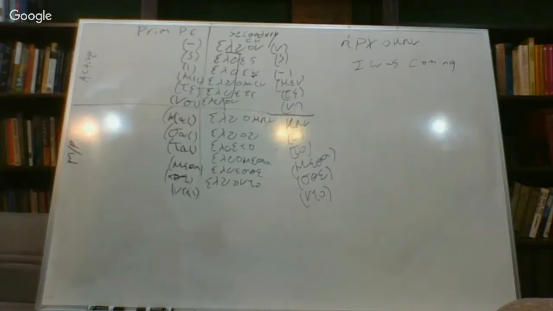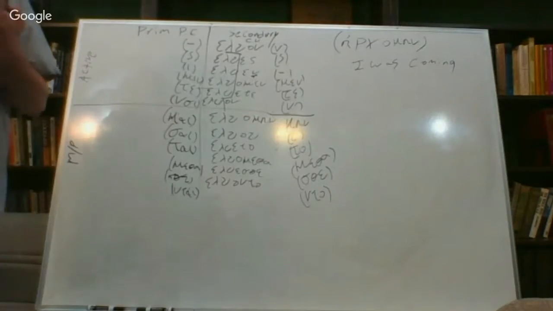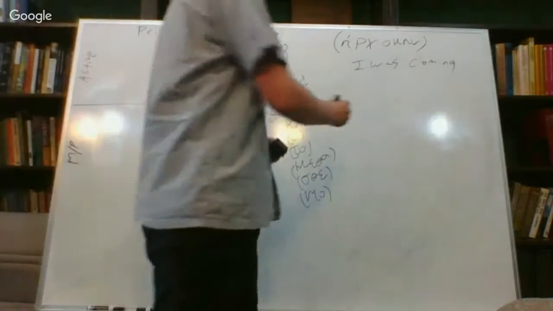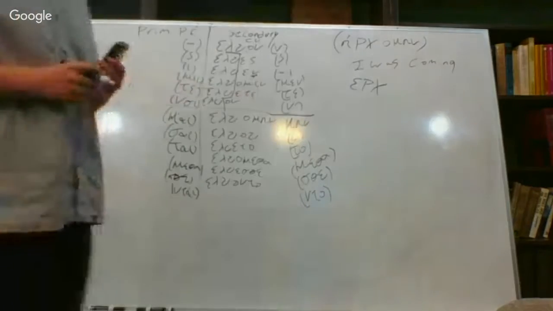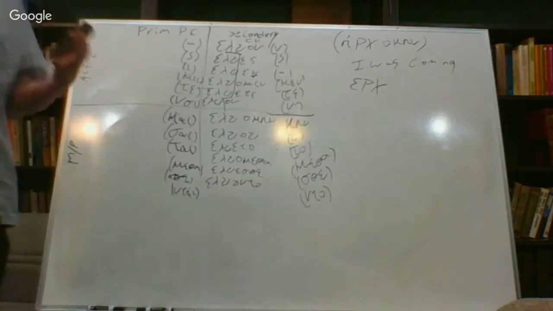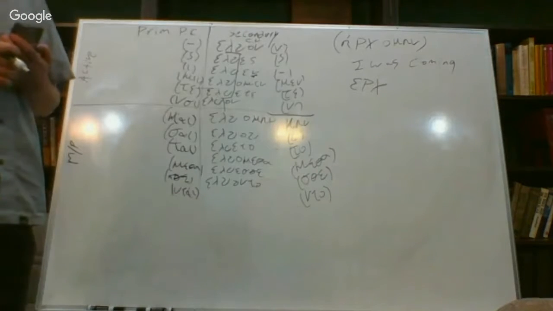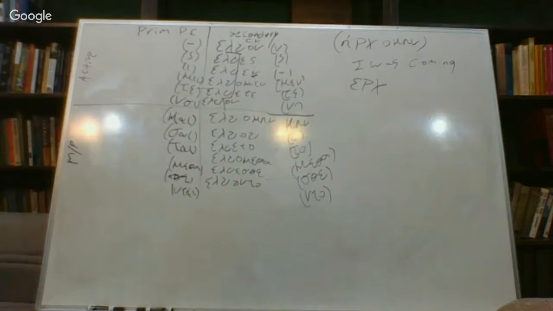We've been talking a little bit about principal parts. Anytime that you're looking at vocabulary, you'll notice that the imperfect is going to be in parentheses. It's because it does not have its own principal part. It doesn't have its own principal part because it's taking the stem or the root in the present tense. And that's going to be the case with all imperfects.